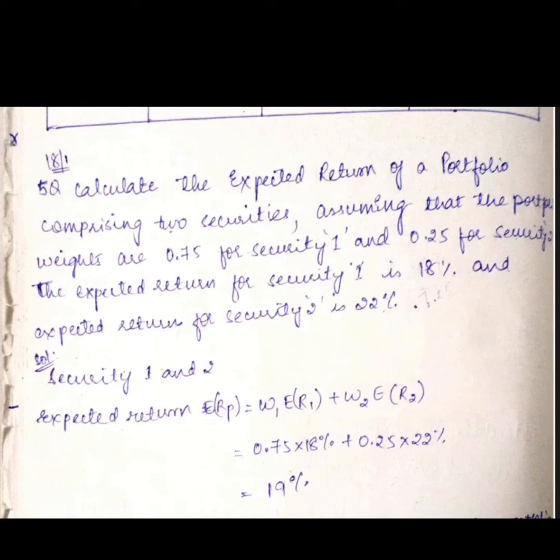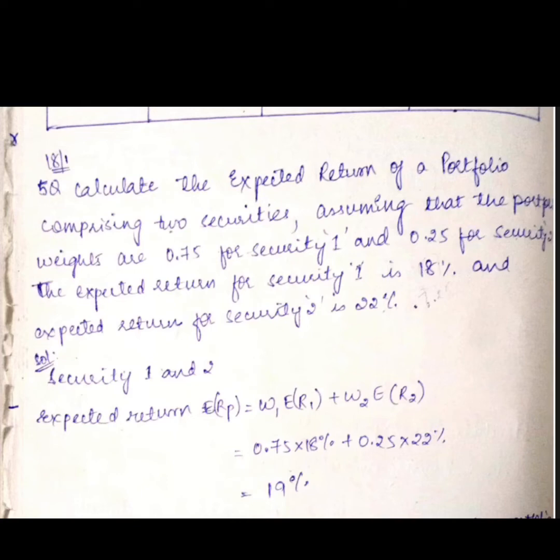Okay, we will see one more question, girls. Calculate the expected return of a portfolio comprising two securities. So they are asking to calculate the expected return for a portfolio of two securities, assuming the weights are 0.75 for security 1 and 0.25 for security 2. The expected return for security 1 is 18% and expected return for security 2 is 22%. Obviously they have given everything. We just have to put in those ingredients and cook.